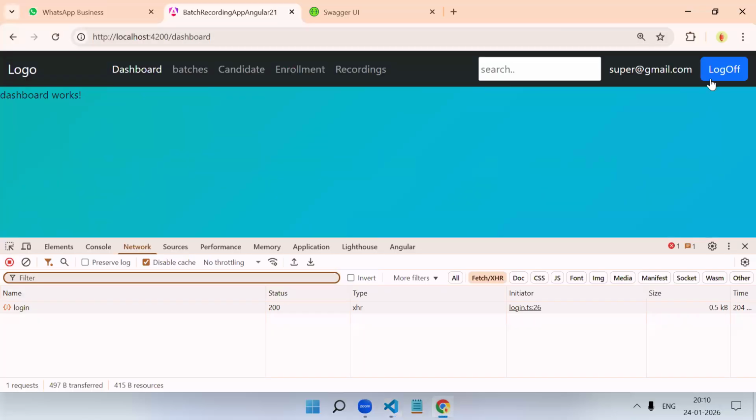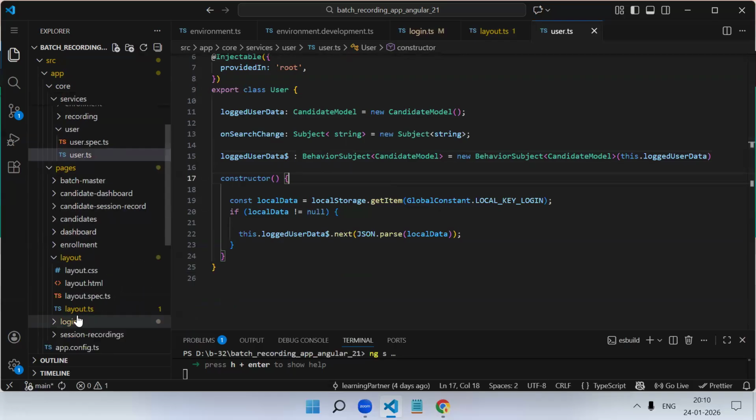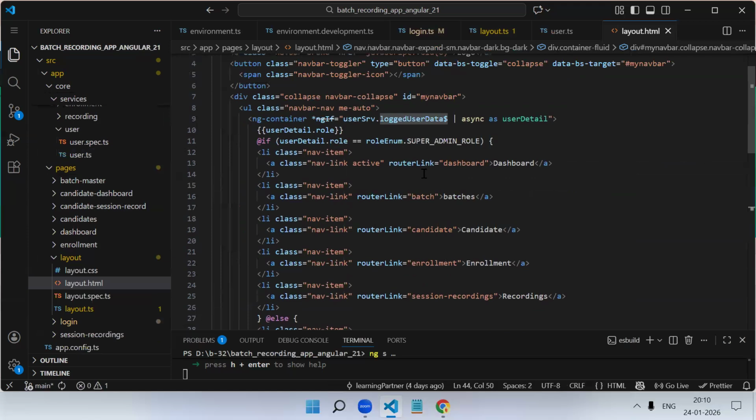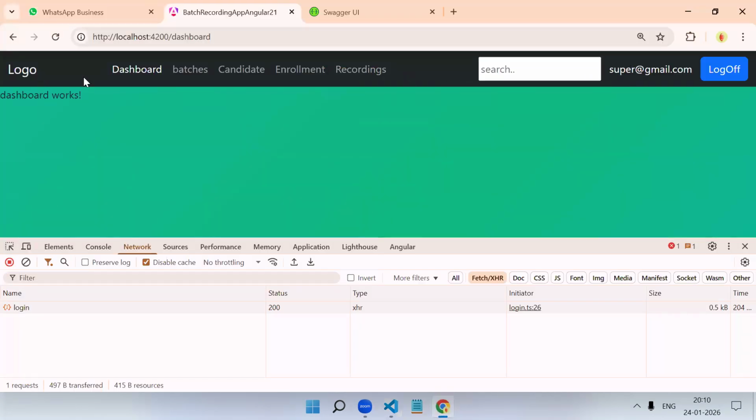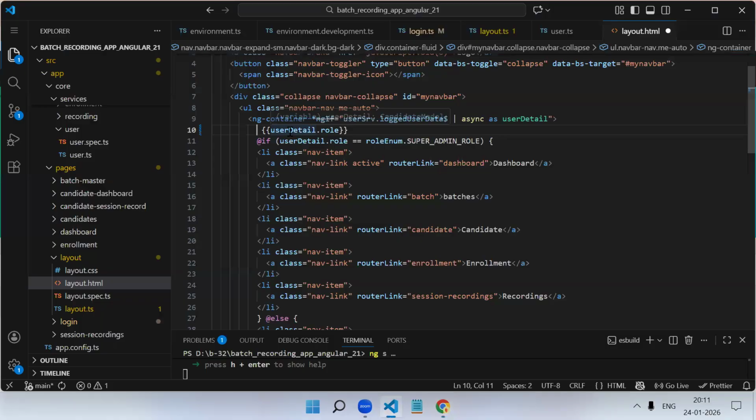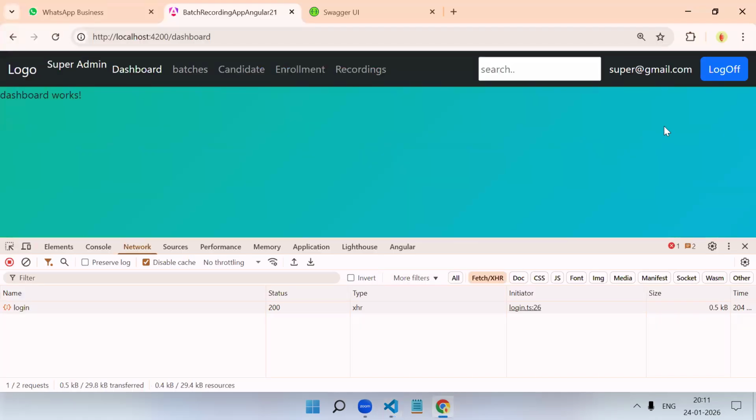So what is happening is, once we log off, see, this is a super admin login, right? Let's try to print that thing also over here. Here I'm subscribing, and we are using the async pipe, so whenever I change the value, it should get updated. Let me print this so that we can check if we are getting the latest value or not. Okay, so here super admin is there.